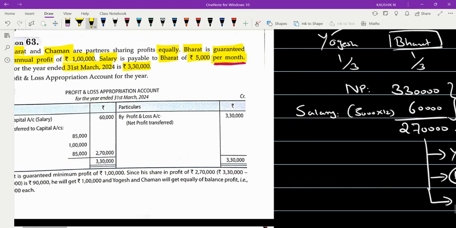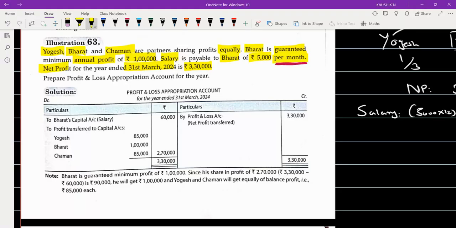You should do all these workings properly, in the working notes, one by one, step by step. After that, you can come to this particular P&L appropriation account. So you'll record here the profit and loss appropriation account for the year ended 31st March 24. By profit and loss account, the net profit amount of 3 lakh 30 you are showing here. Then you have to first record the salary to Bharat's capital account, within a bracket, salary 60,000. Now if you subtract 60 from this, you will have 2 lakh 70. Look here, they have just given you only the net value. They have not shown any calculation, but it is our duty to show the calculation.